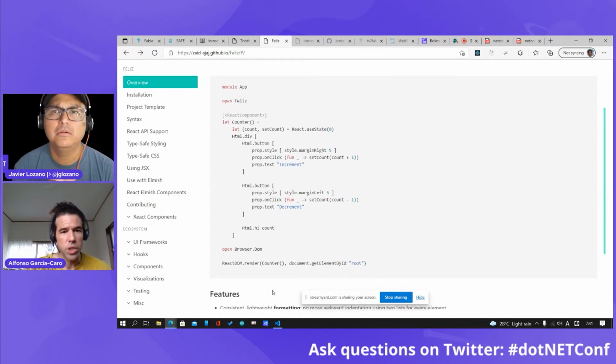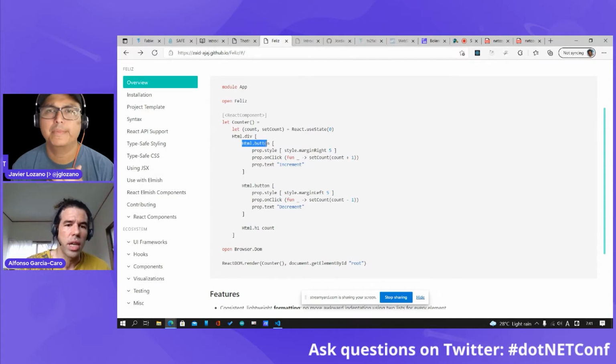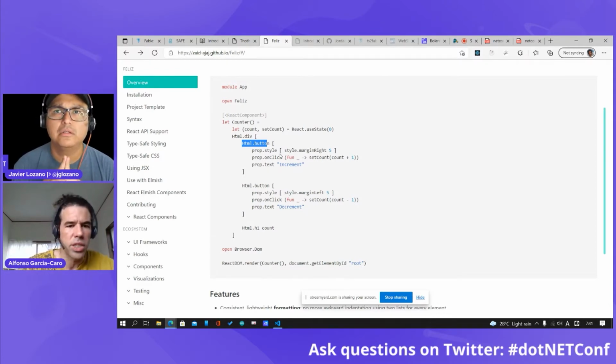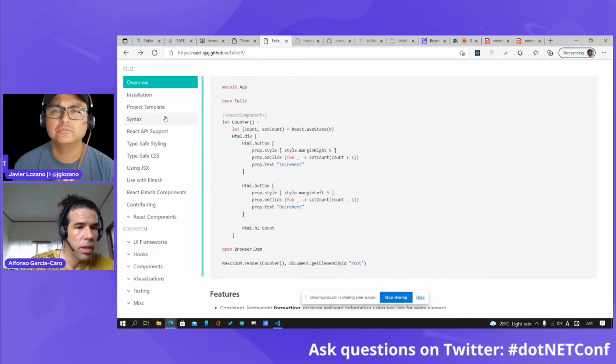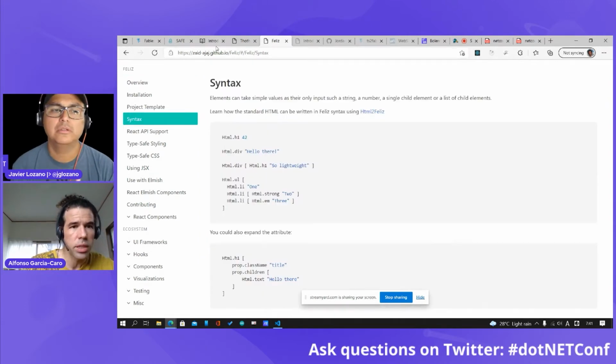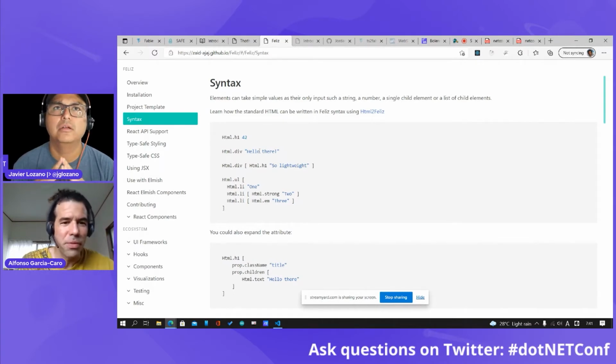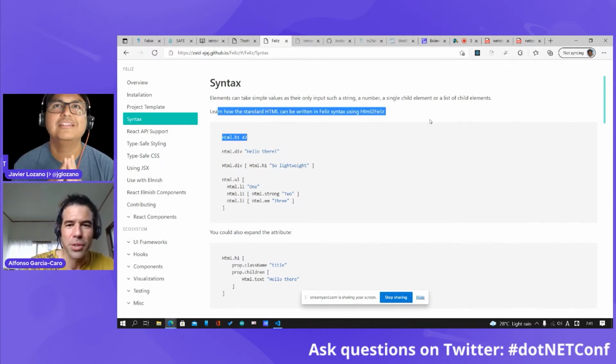So it's super nice, not only because of the clean syntax in F Sharp that you can see here, where you don't need so many brackets. There have been some attempts to do something similar in C Sharp, but you get a lot of brackets and it's not as easy to read. But not only this, if we go here to the syntax, you just need to Google for Feliz Zaid. Maybe you see a happy Zaid, but yeah, probably you will get to this page.